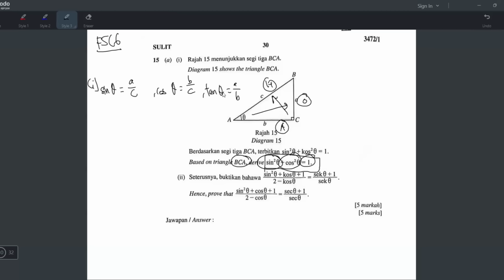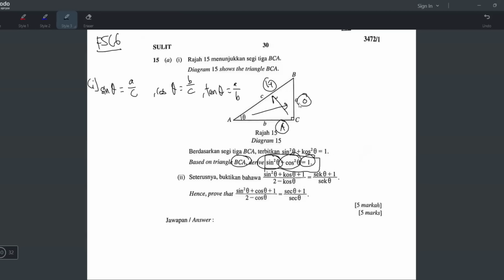Okay, after writing this, now you have to write down the Pythagoras theorem formula. Yeah, because this formula actually comes from Pythagoras theorem. Okay, so the Pythagoras theorem is when you take the two side here, when you square, you will get the longer side square.